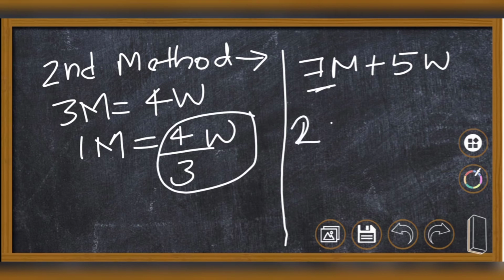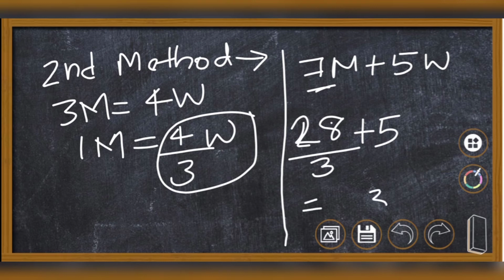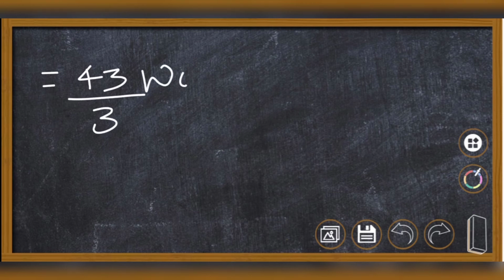So 7 into 4 by 3, that is 28 by 3 women, plus 5 women is equal to 28 plus 15 divided by 3. That is, the question is: 43 by 3 women can do the work in how many days?